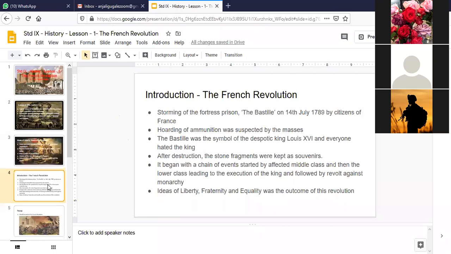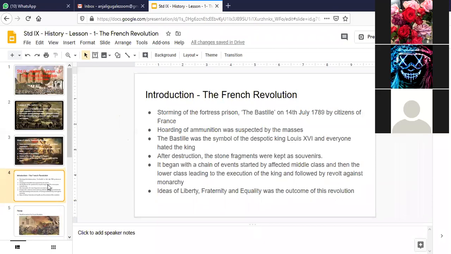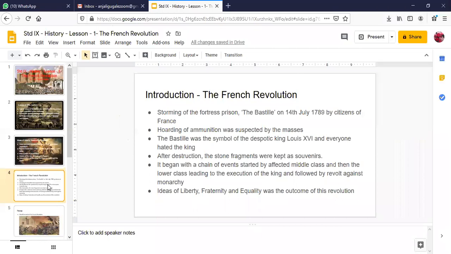Rather, it was suspected. I mentioned it here only. These people, the citizens, suspected something. What did they suspect? They suspected that the king is hoarding. Hoarding means jama karna, ikhatta karna. He is hoarding ammunition. What are ammunitions? Guns and some kind of weapons. He was hoarding this ammunition to attack the masses.